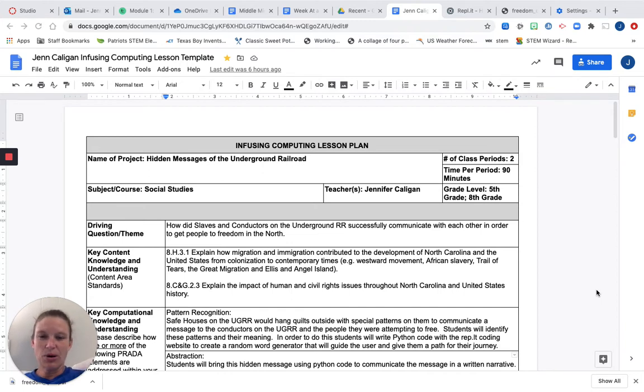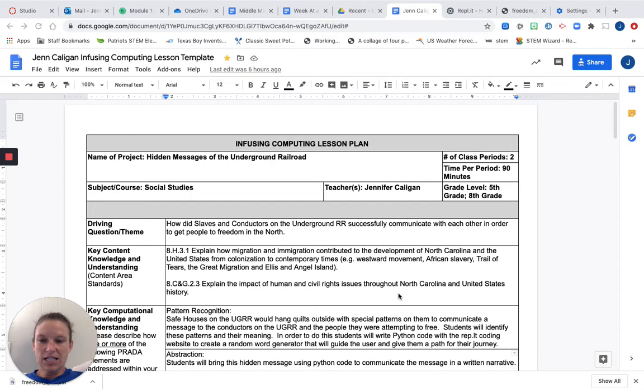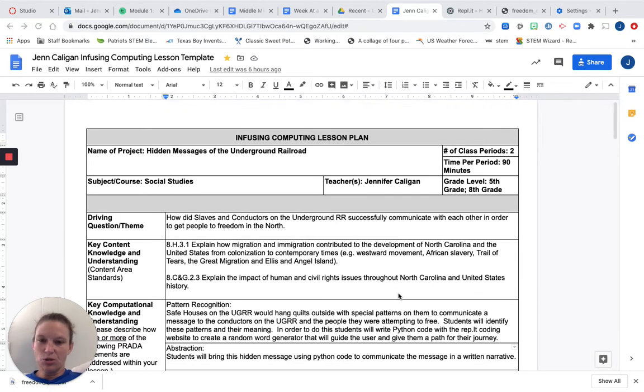I'm here as a part of a group, an 8th grade social studies group who focused on the SNAP part of the lesson plan, and then I am trying to supplement that by adding in a Python version of the lesson plan for our students who are really taking off with coding and computer science. So this is focusing on 8th grade social studies standards. There's a little bit of ELA tweaked in there.